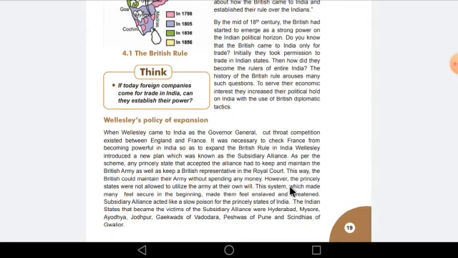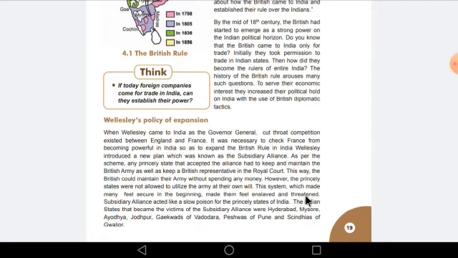Other than that, the princely states were not allowed to utilize the army at their own will, and the army was not allowed to take orders from the princely state. In fact, they followed the orders given by the Britishers.